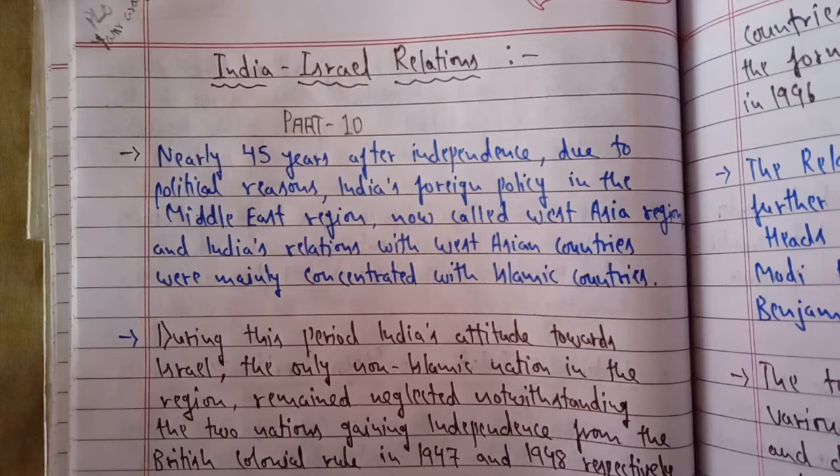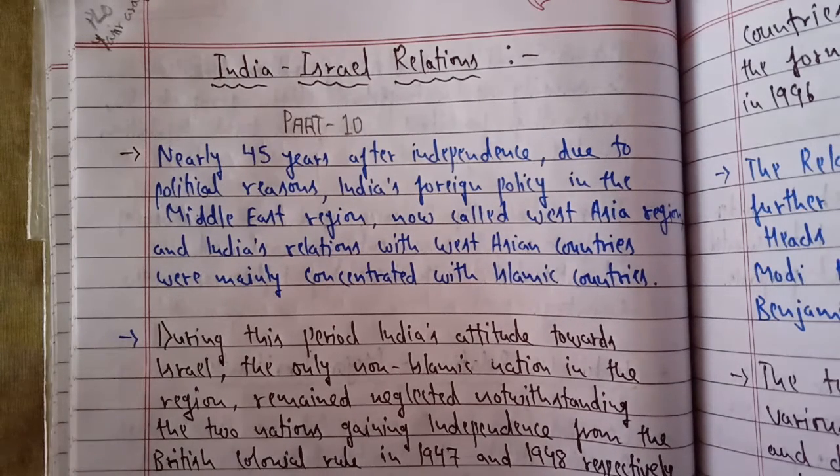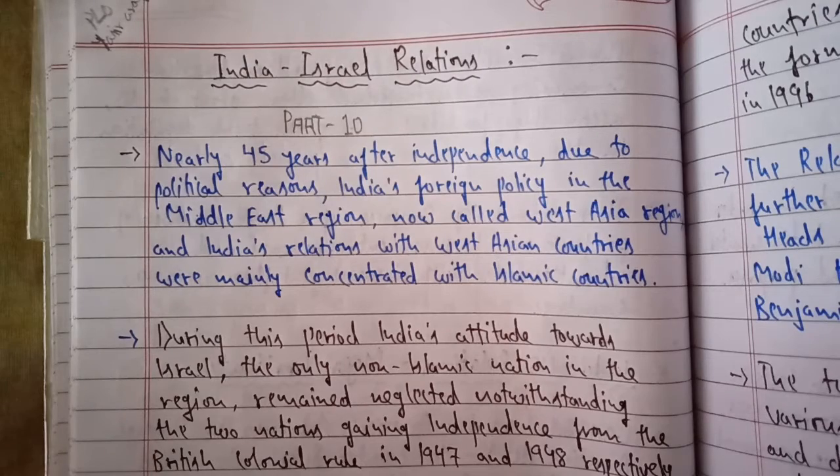So this is the story under the Cold War, after 1945 till 1991. This was the situation of relationship between India and Israel, and the political reasons I have already explained to you through this map. But there was a change in relationship from 1991 onwards, after the disintegration of USSR. The US came close to India after 1991, when India opted for a new economic policy, or liberalization of its economy. At the same time, Israel also came close to India, and the very first Israeli embassy came up within India. So we'll read that later.